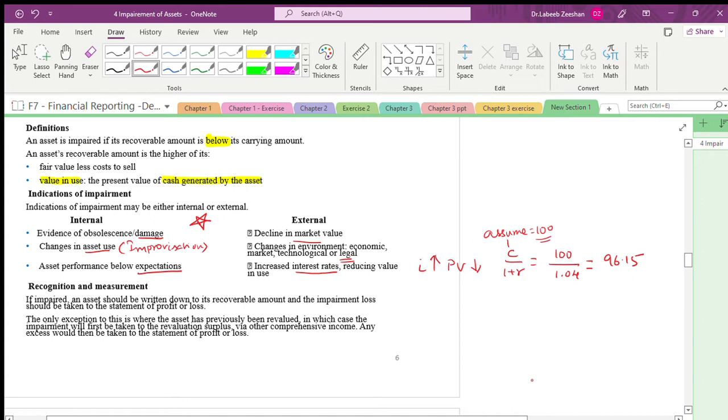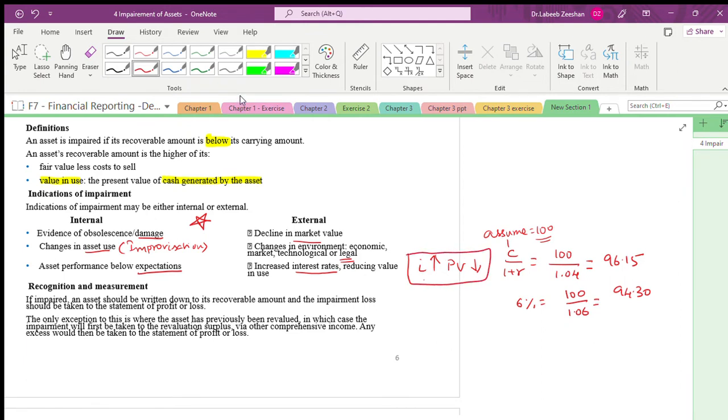Now assume the rate of interest is 6%. 100 divided by 1.06, how much? 94.3. Now you understand, if the rate of interest is increasing, present value will decrease. If the rate of interest decreases, the present value will increase. This comes in financial management.